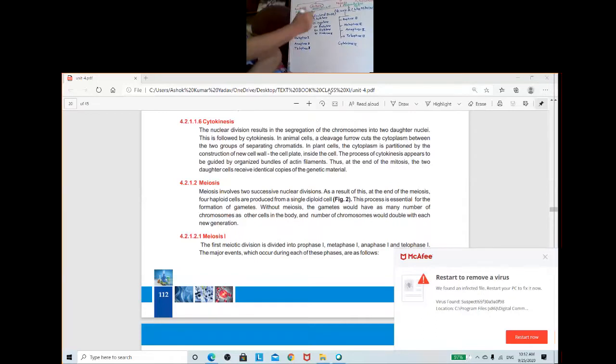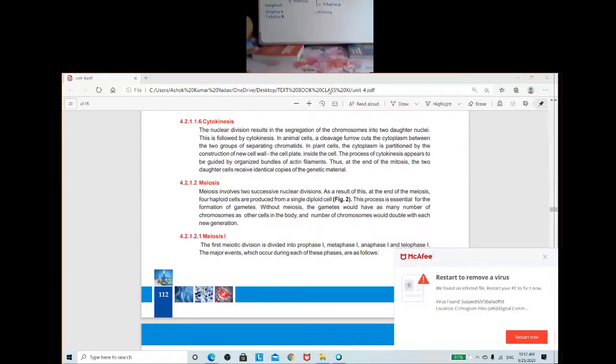The second type of division is known as meiosis. Where does meiosis occur? Meiosis occurs in reproductive cells. Meiosis generally occurs in reproductive cells. What is a reproductive cell? It is the germ cell. The other name of reproductive cell is germ cell.